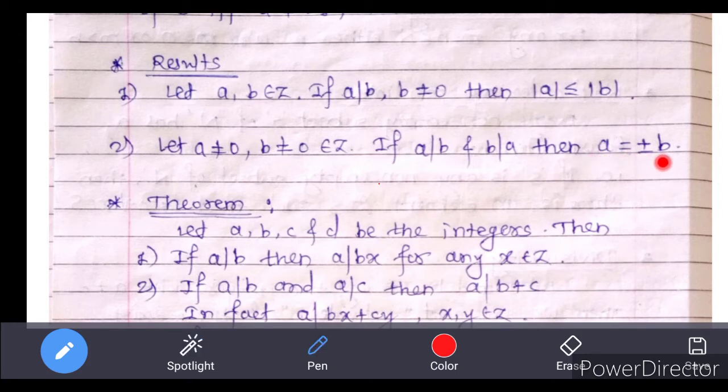For example, if we take a is equal to 2 and b is also equal to 2, then we know that 2 always divides 2.